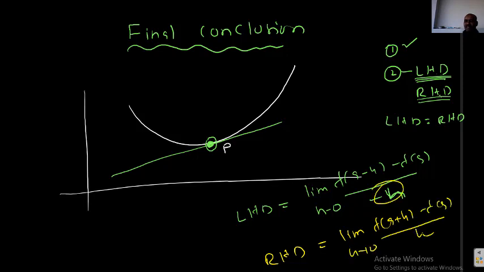Identify here: a minus h and minus h, f(a plus h) and h. If both limits exist, are finite and are equal, then you can say that the function is differentiable at the particular point. Sometimes this LHD is written as f dash of a minus, and RHD as f dash of a plus.